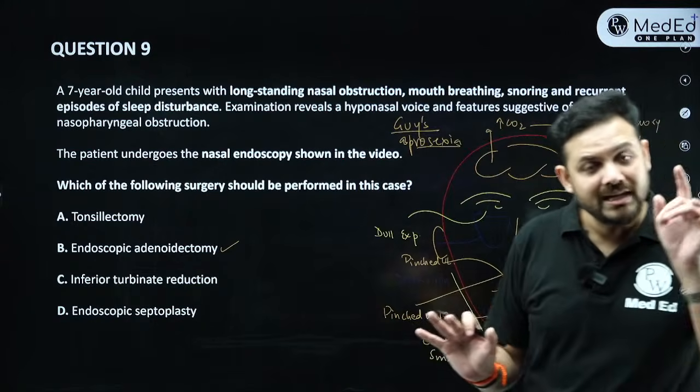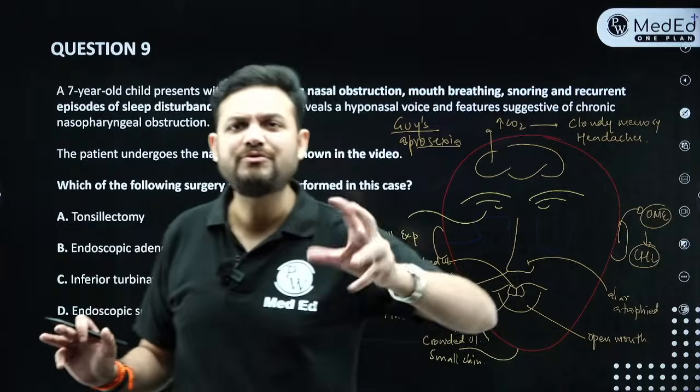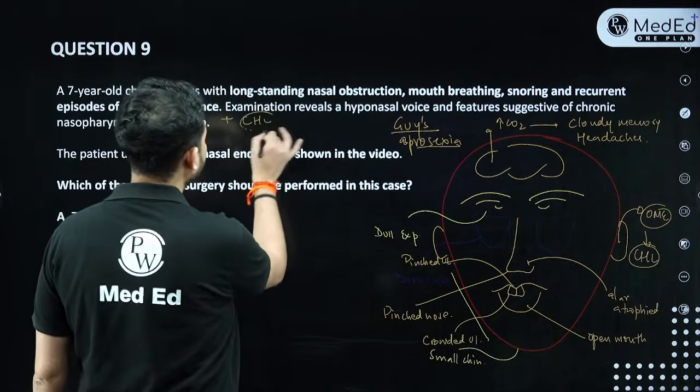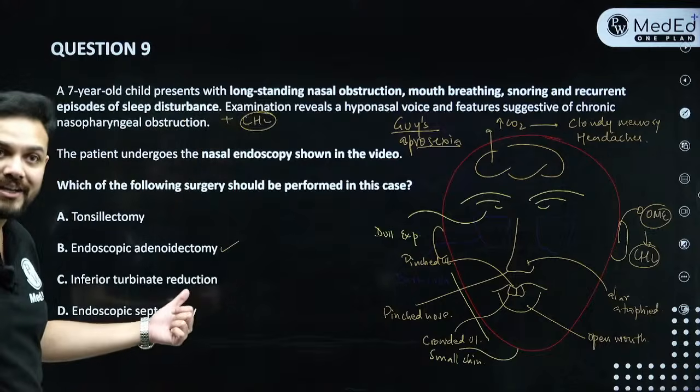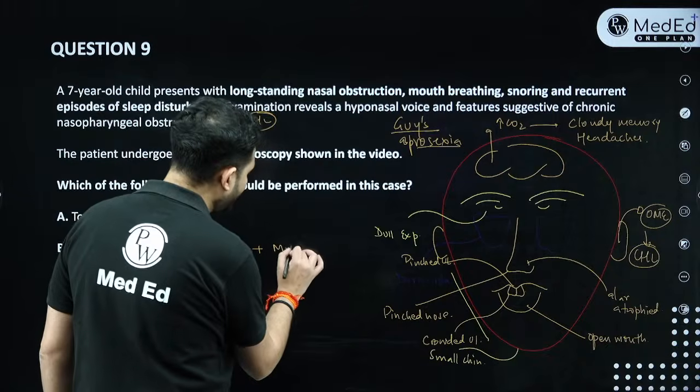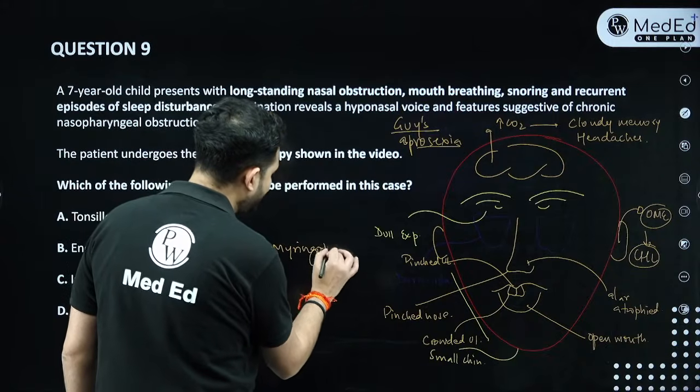Finished. But if I would have twisted the question somehow, and added that this child has got conductive hearing loss, then will your answer be adenoidectomy alone? The answer would have been no. The answer would have been adenoidectomy with myringotomy. This would have been a better option.